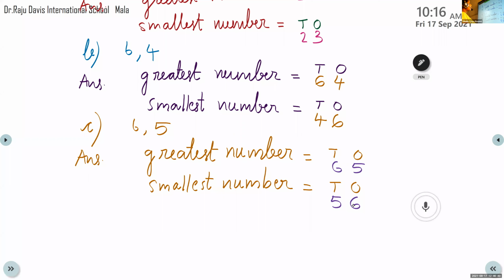Did you complete the notes? Let me stop sharing. Is there anyone to write?